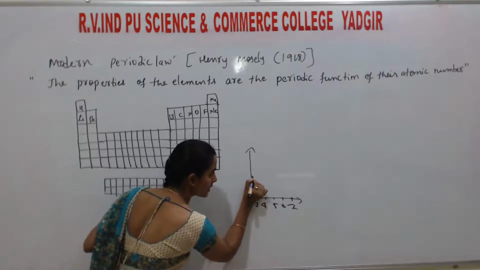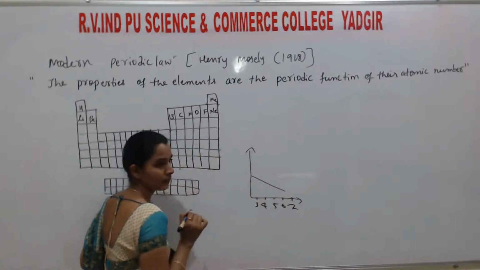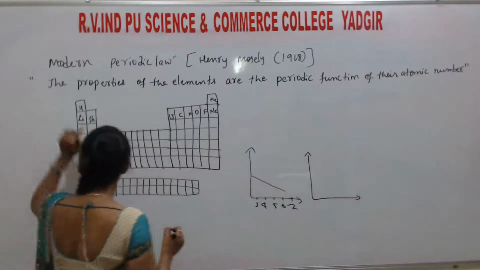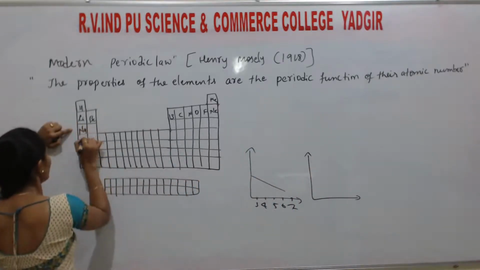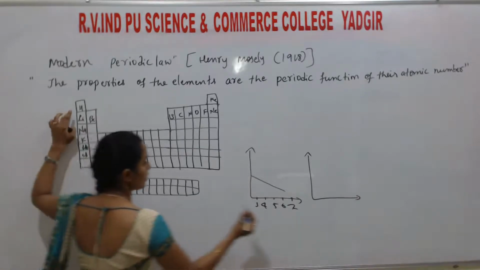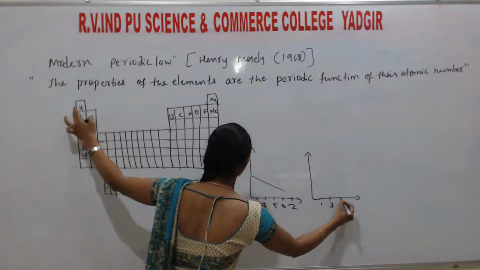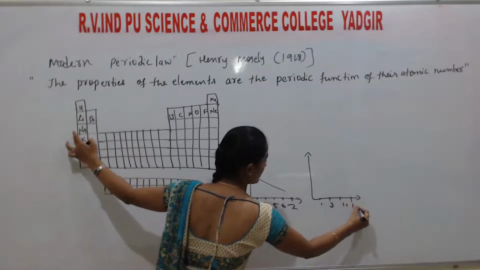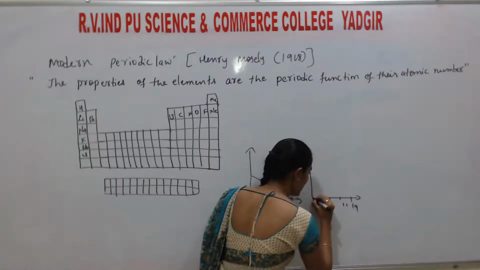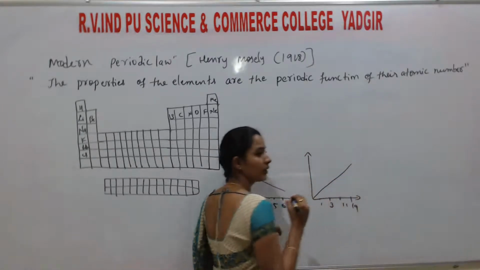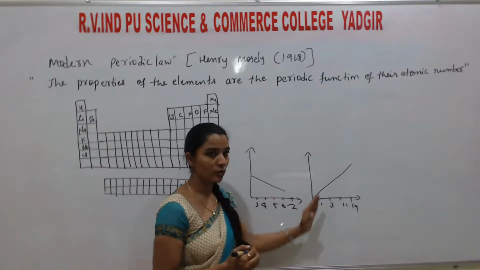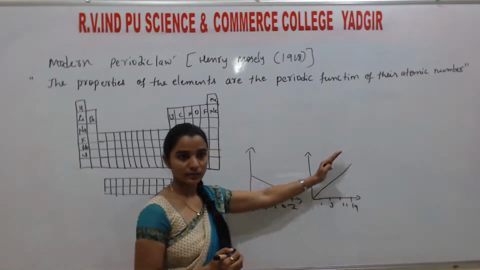That means the size keeps on decreasing. If you consider atomic number along groups, like sodium, potassium, rubidium, cesium, the size goes on increasing. Hydrogen is 1, lithium is 3, this one is 11, this one is 19. So along the period the size decreases, and along the group the size increases.